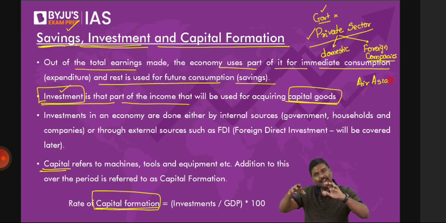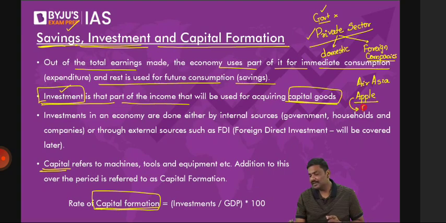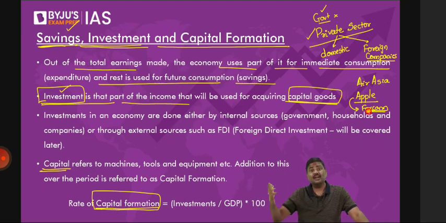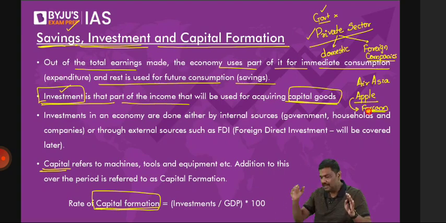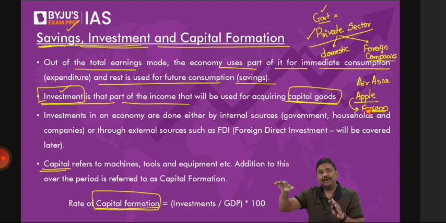Or the best example in current affairs, the Apple company. That is not specifically Apple, but Foxconn. All of you heard of Foxconn? Very recently they announced investment of thousands of crores of rupees in Telangana. Amazon, Walmart, there are hundreds of companies like this, or Volkswagen. All of these companies are not domestic. These are not Indian private sector companies. These are foreign private sector companies. But they will also bring money, invest in development of infrastructure, set up manufacturing facilities, and invest in and promote research and development in India, etc.